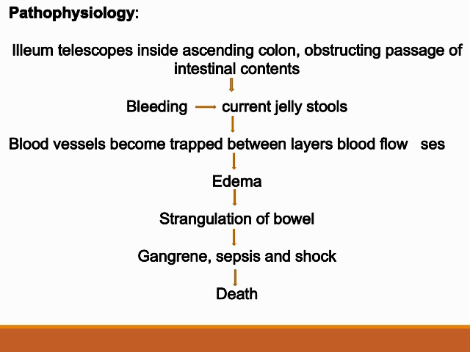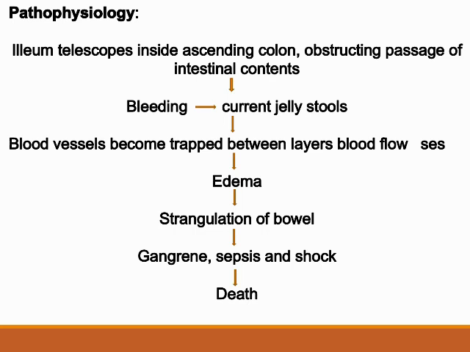In pathophysiology, as I already told, the commonest area is the ileocecal region. The ileum telescopes inside the ascending colon. Due to the ileum's presence in the ascending colon, there will be obstruction to the passage of intestinal contents. Due to the obstruction, it will lead to bleeding. So the child will pass currant jelly stools, that is, stools with mucus and blood. So that is called currant jelly stools.